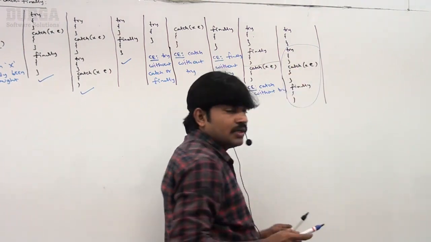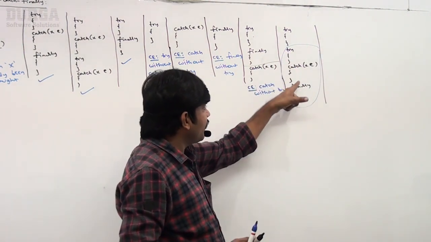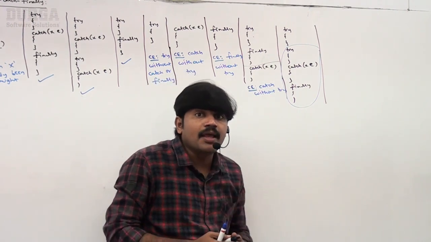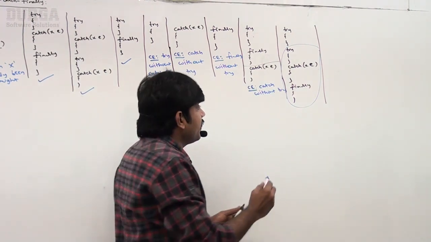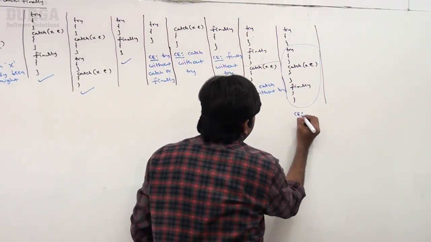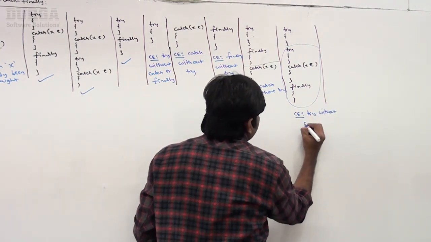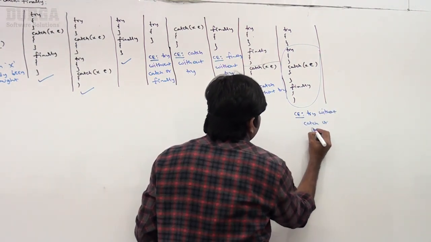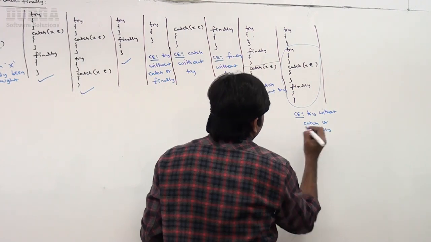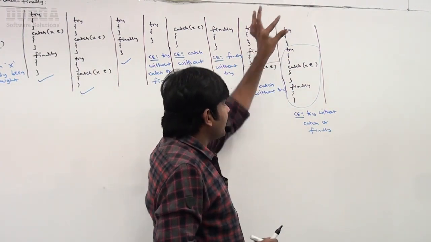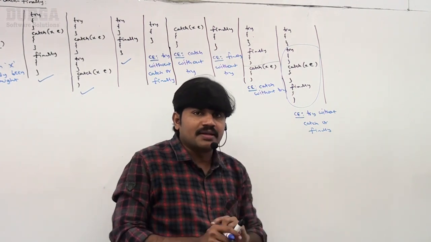Only 1 try. Try-catch-finally is valid syntax, but this extra try will become alone. That's why the error we are going to get is try without catch or finally. This is the error because this try will become alone, right?